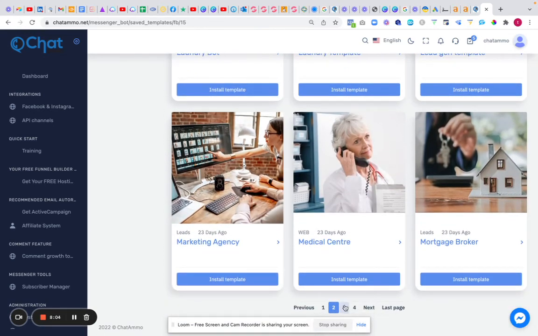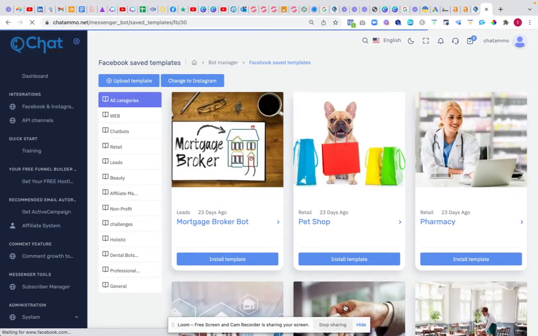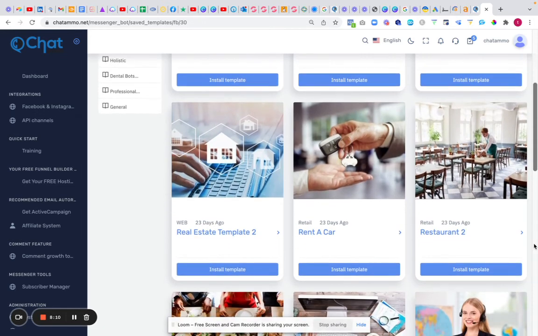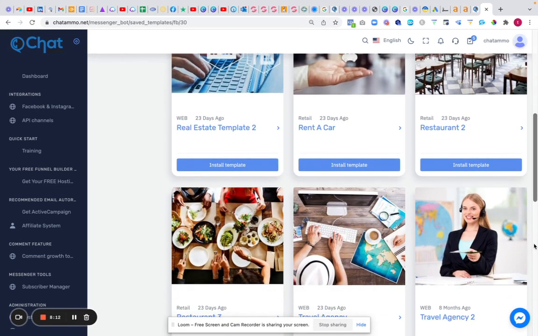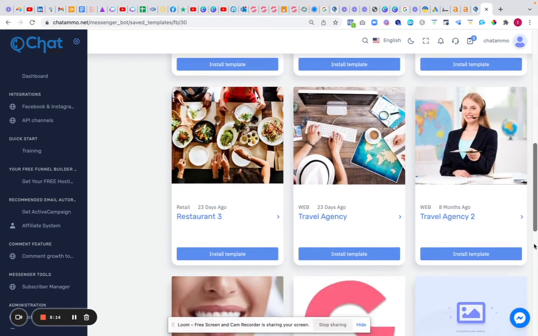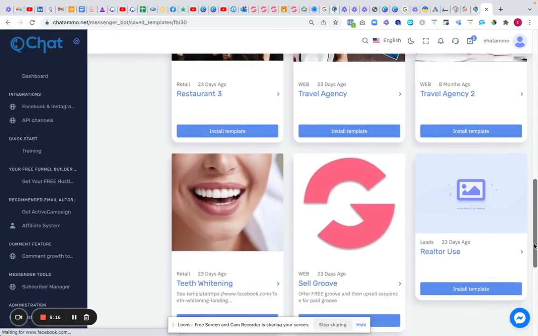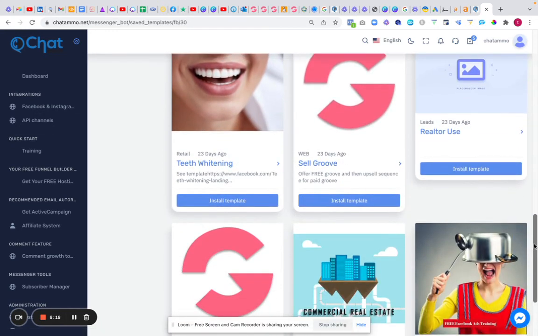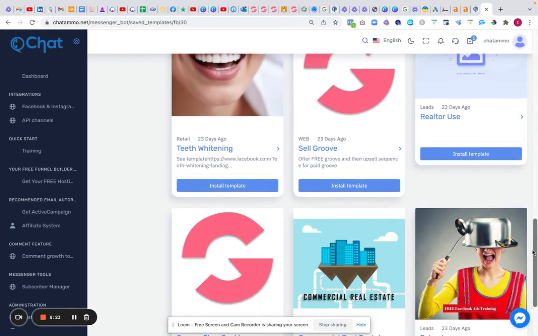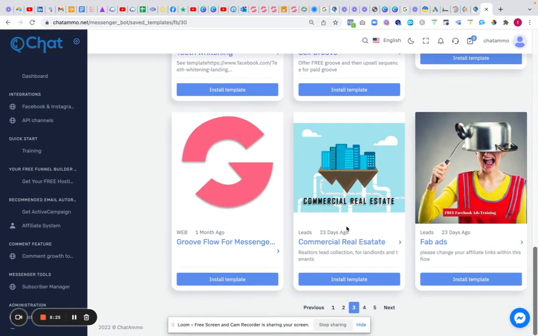medical center, mortgage broker bot, so that's a different one, pet shop, pharmacy, real estate template, rent a car template, restaurant 2 template, restaurant 3 template, travel agency 2, teeth whitening, sell Groove, realtors use. This is my favorite, the realtors one. It's the one I would always suggest using. Groove flow for Messenger, commercial real estate, Facebook ads, which I love, that's to sell